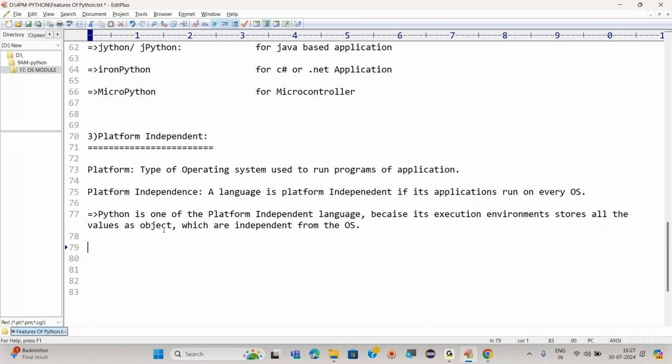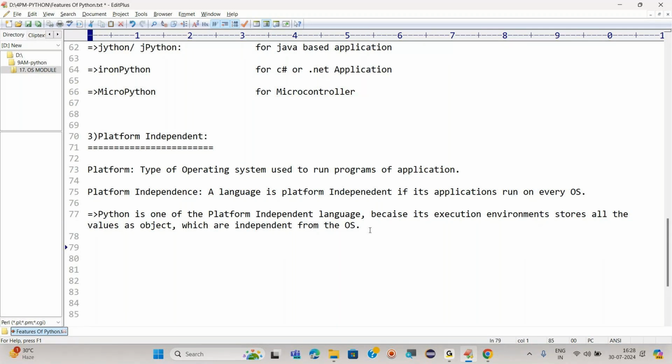And objects are independent from the operating system. In other languages we have the size for every data, but here we do not need to take care about the size, because an object can store any size of data. Okay, are you getting it?